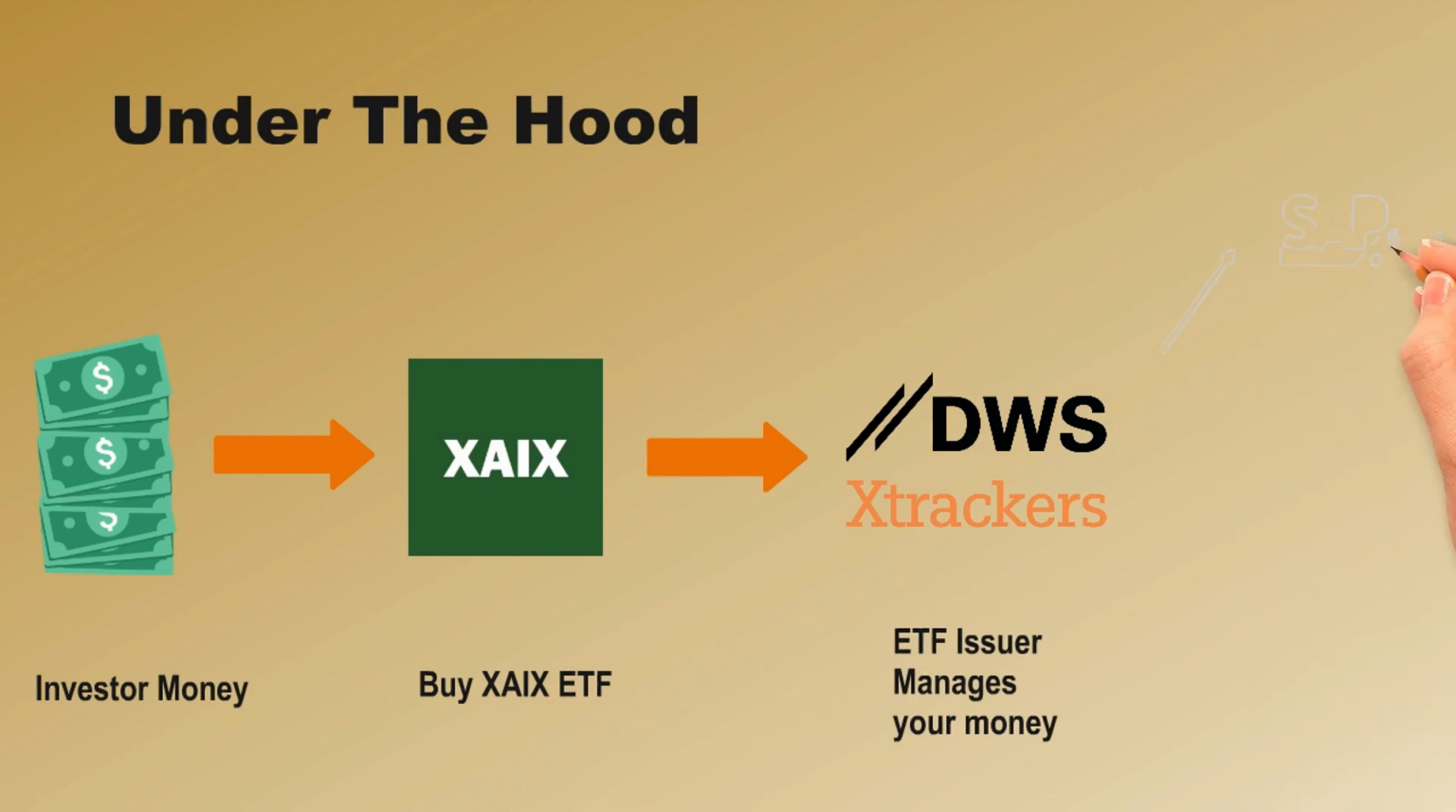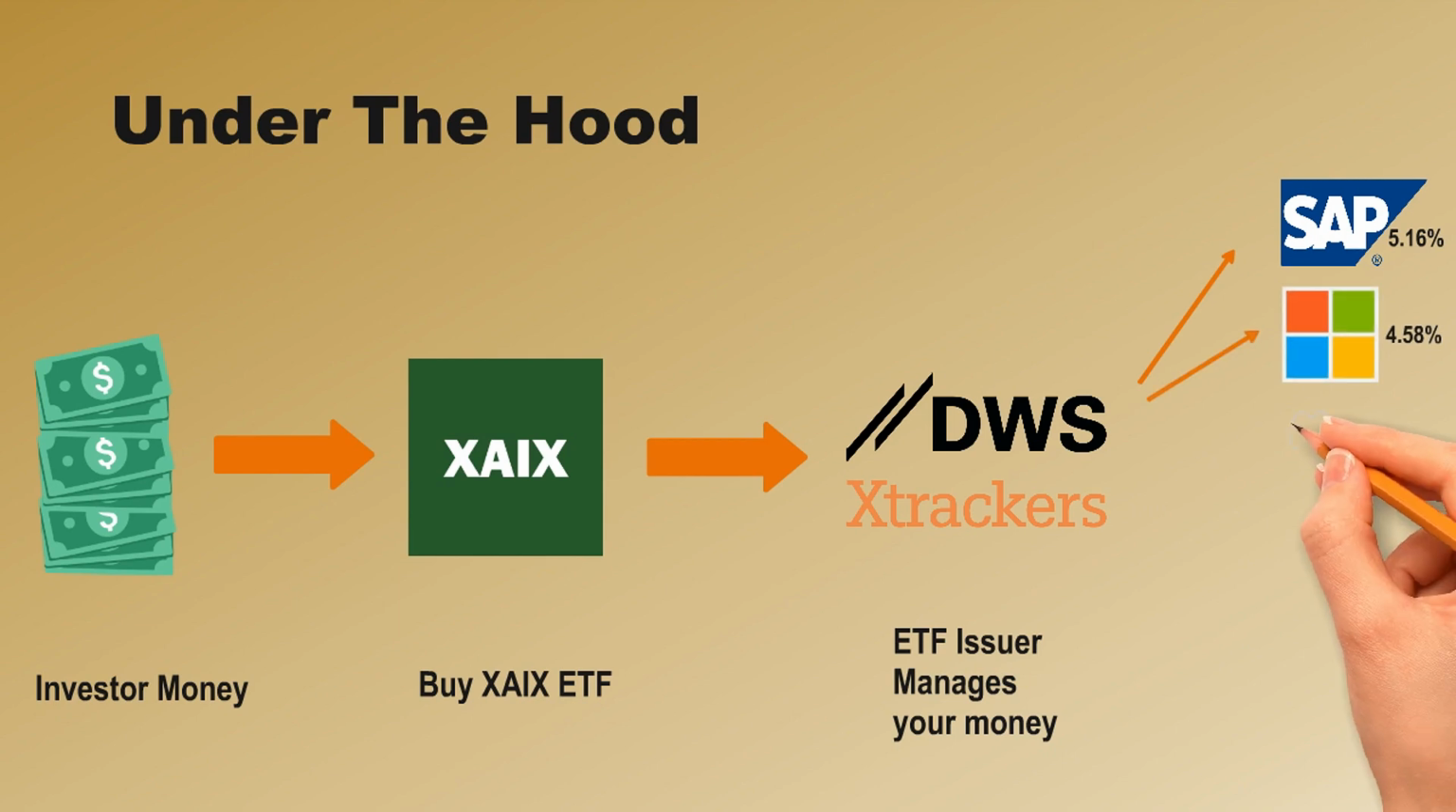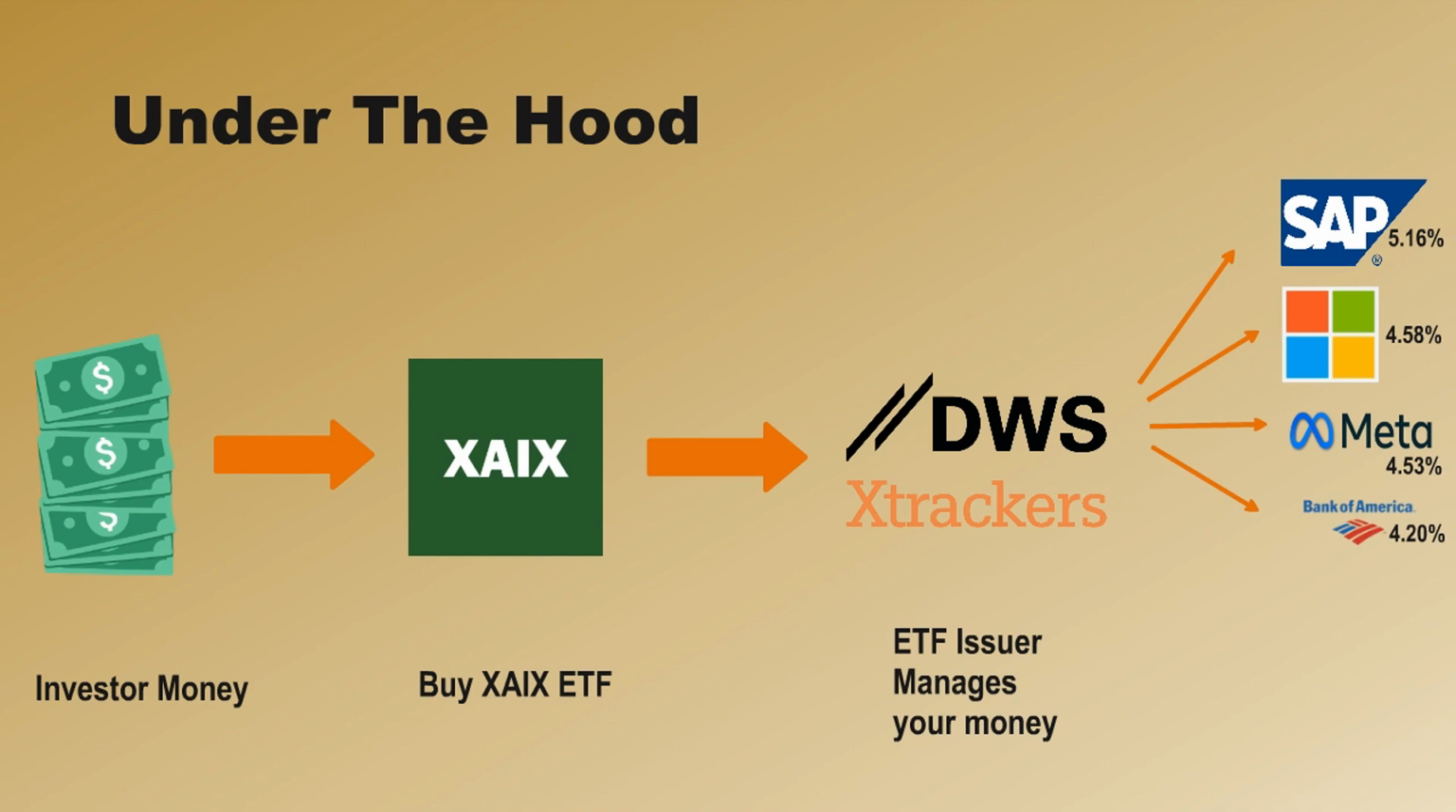It means that 5.16% of your money is going to SAP company, 4.58% to Microsoft, 4.53% to Meta, 4.20% to Bank of America, and so on. The remaining 81% goes to other companies included in the ETF. It's very powerful because by buying just one asset, you own 100 company shares.